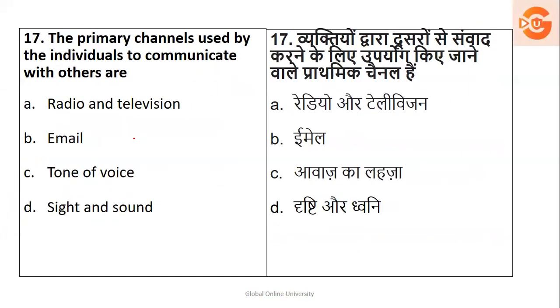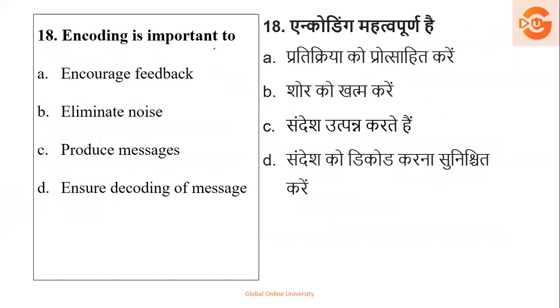Okay, now, the primary channels used by the individual to communicate with others: radio, television, no; email, no; tone of voice, no; it is eyesight and sound. That is how we communicate. So the right answer is eyesight, sight, and sound. Then, encoding is important to encourage feedback, eliminate noise, produce messages, and ensure decoding of message.